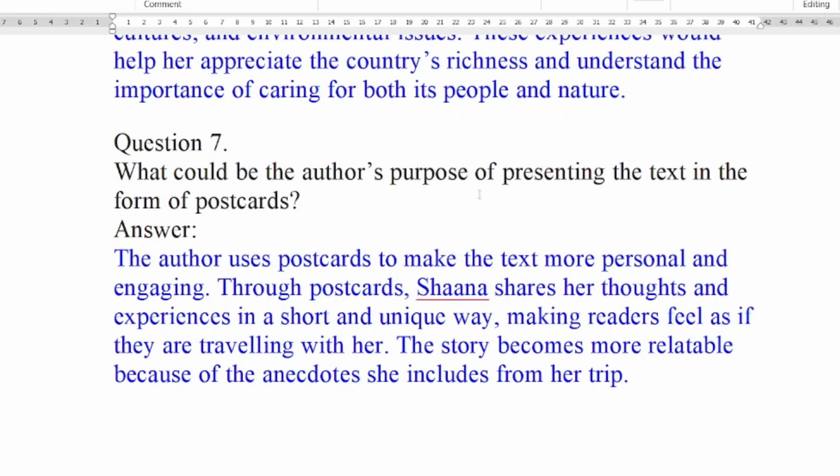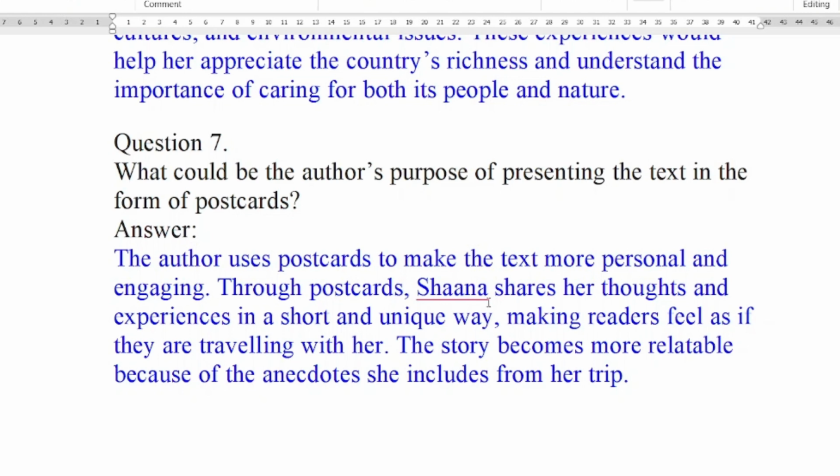What could be the author's purpose of presenting the text in the form of a postcard? Now, in the starting of the lesson's explanation, I have said this lesson is in the form of postcards. Many postcards which Shana has posted to her friends, it is in that form. So, why does the author use such a presentation? The author uses postcards to make the text more personal and engaging.